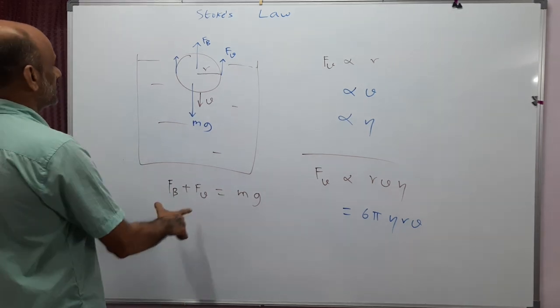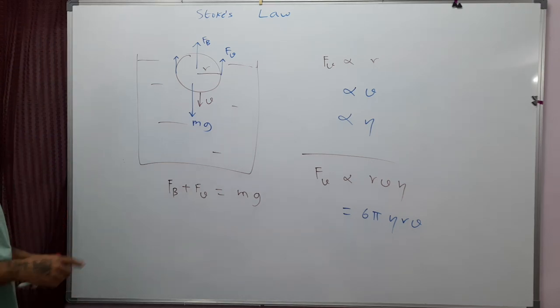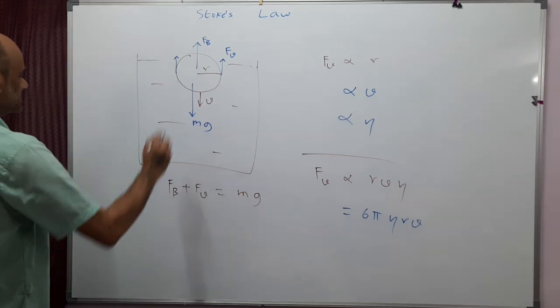Below this terminal velocity, mg will be more, so it will keep accelerating downwards. At a particular velocity, this will be balanced. Buoyancy force is the weight of the liquid that's being displaced.